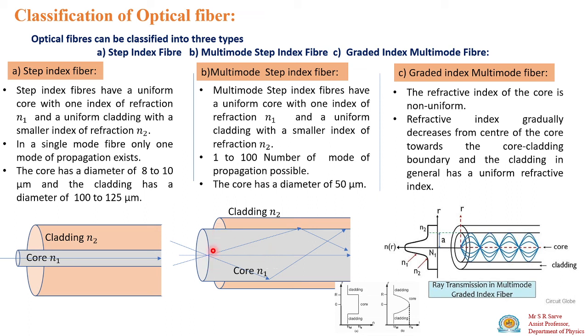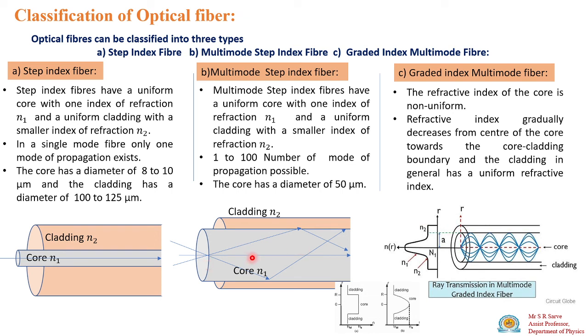Because this core size is very large, the core has a diameter of 50 micrometer in multimode step index fiber. But the difference is that here the change in refractive index of core and cladding is abrupt or stepwise. So that is the step index fiber. These two are the step index fiber. This is the single mode step index fiber, and this is the multimode step index fiber.